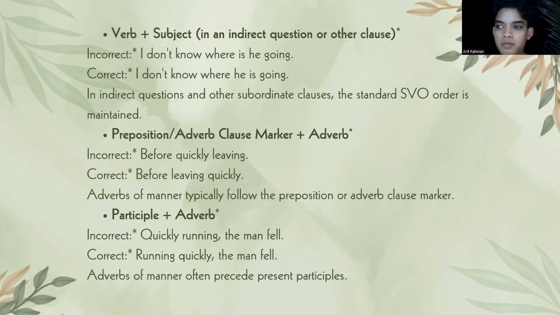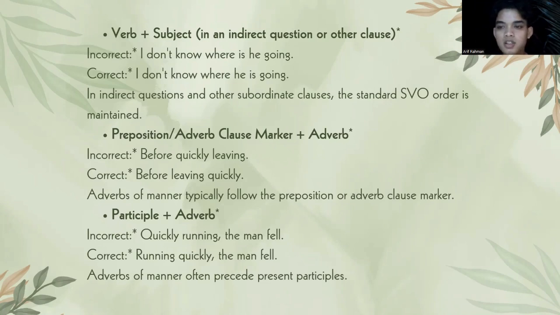and then the verb plus subject. The incorrect sentence is "I don't know where is he going", and the correction is "I don't know where he is going". In indirect questions and other subordinate clauses, the standard SVO order is maintained.